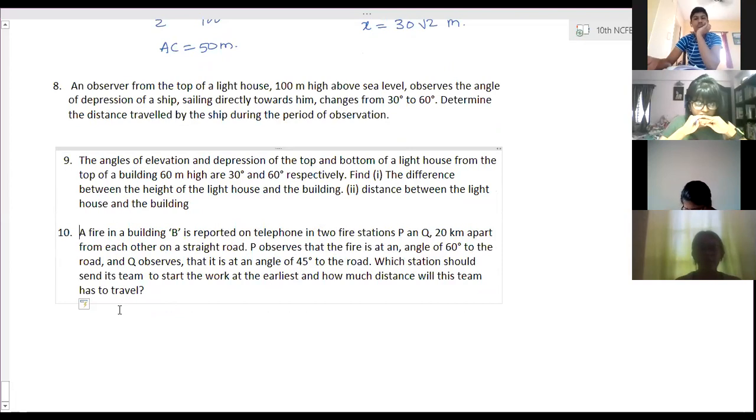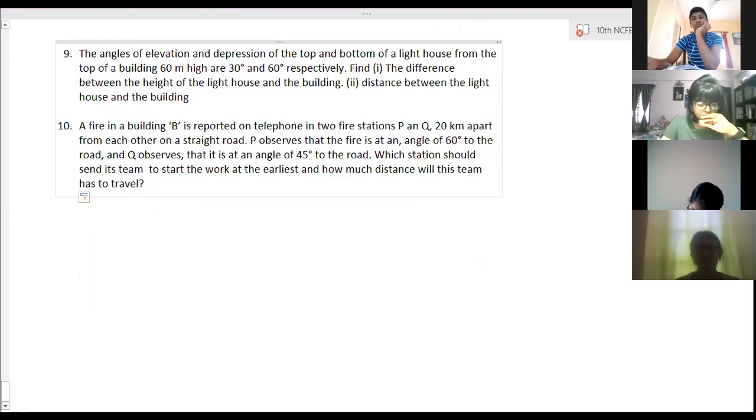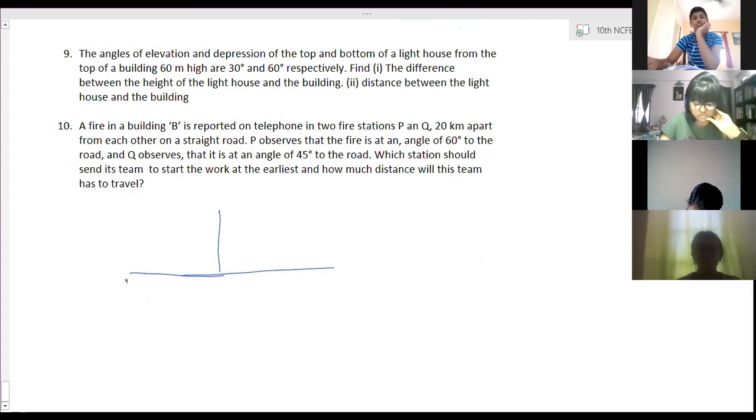They cannot be on one side, otherwise they wouldn't have asked who will reach earlier. So whichever is closer will reach. So they will be on opposite sides. Building B is here, and the two stations are P and Q. From P the fire is observed at an angle of 60 degrees and from Q at 45 degrees. The distance between PQ is 20 km.